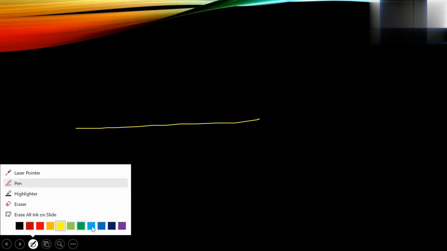So draw the ground like this. Balloon will be like this. Initially it is here. After some time, balloon will be here. Clear? Let us suppose at time t equal to 0, the balloon is at ground.